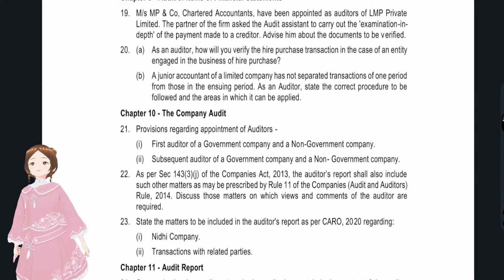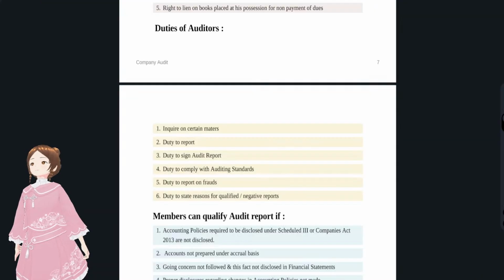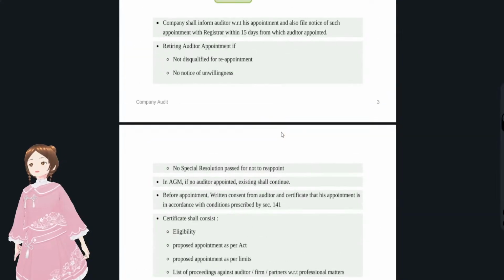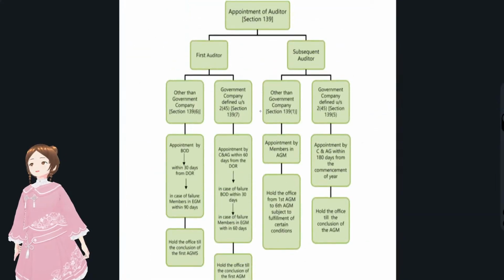What are the provisions that we learned from our company audit? See in the chart that we have seen, the first auditor, from the point of view of the company, has to be appointed by the board of directors. It's a non-government company. Within how many days? 30 days of registration of that company. If they fail to do so, then members should appoint in an EGM within 90 days. This is what you have to write.